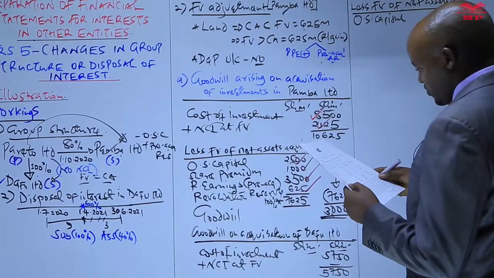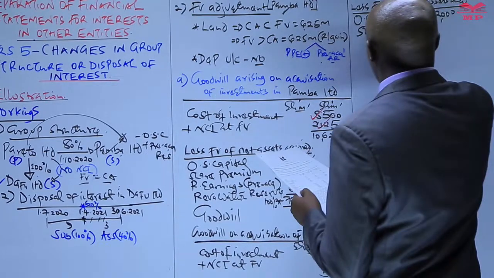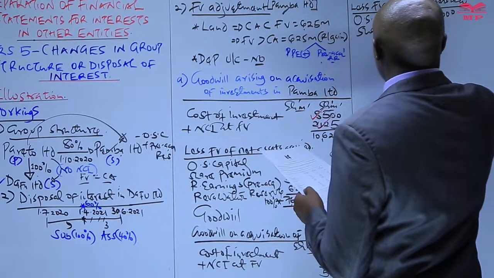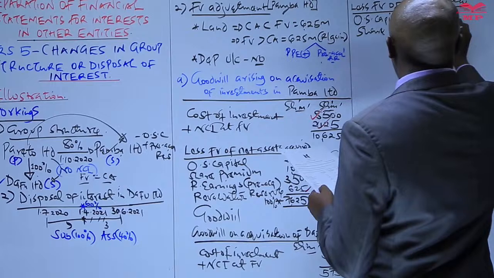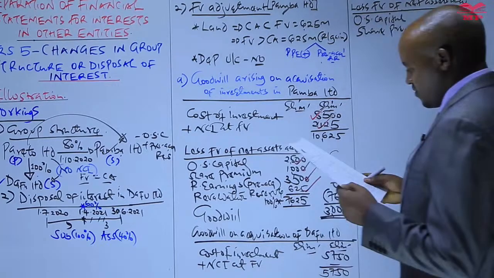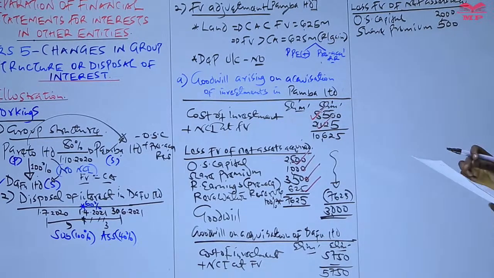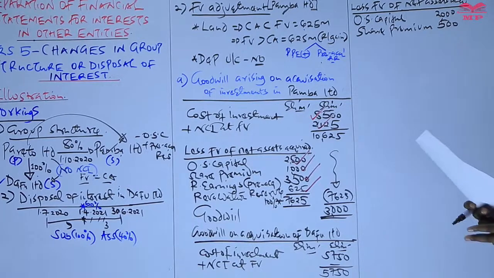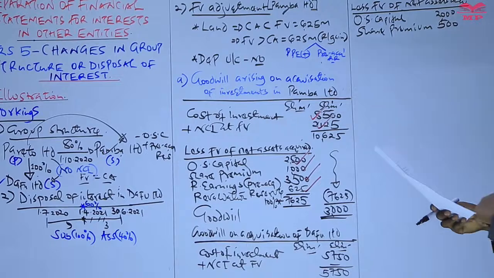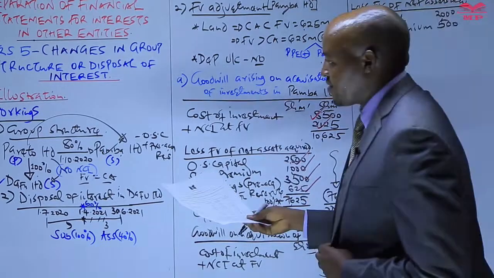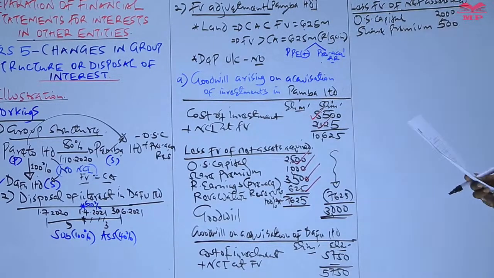is 2,000. Also Darfur had a share premium of 500, and then the retained earnings in the statement of financial position of Darfur, 5750, is at the end of the current year, but that is not what we're interested with. We're interested with the retained earnings of Darfur on the date it was acquired, and that is given in the additional information number 3.